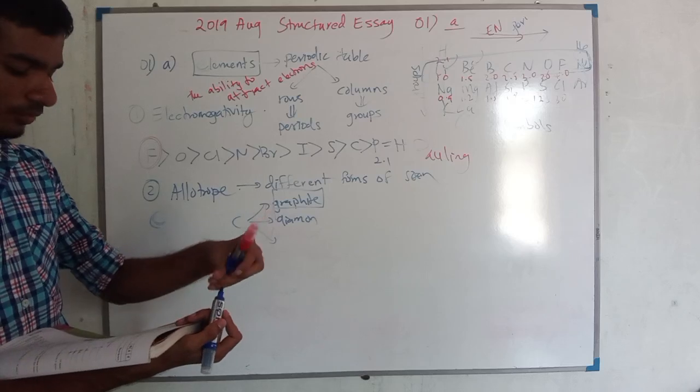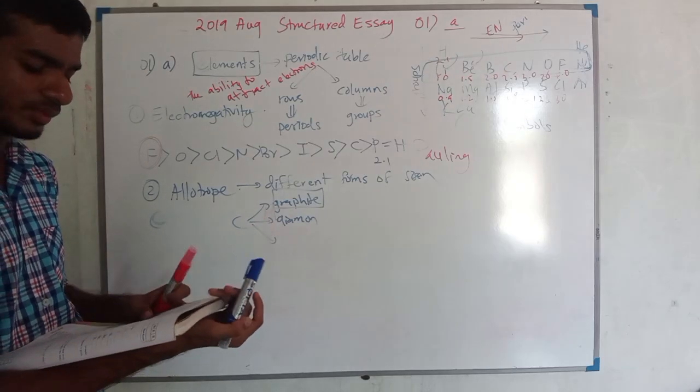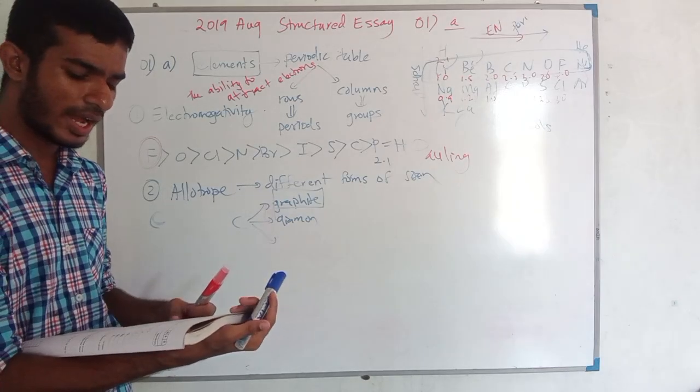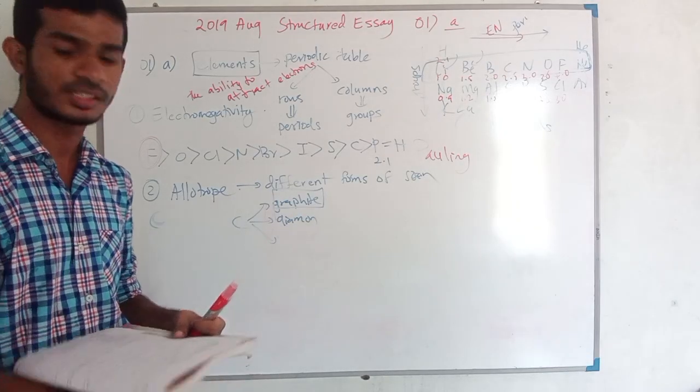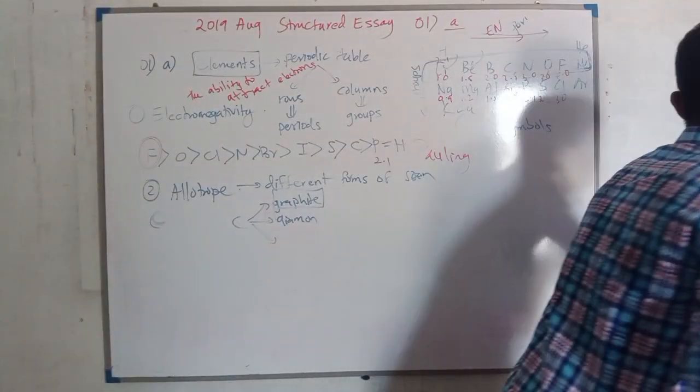Okay, now we will look at the third question. Identify the element that forms the monoatomic ion largest in size. This should be a stable ion. Now, this question is related to atomic radius.